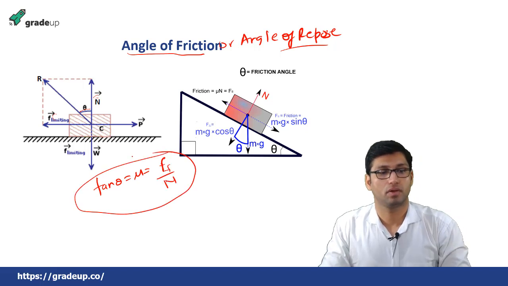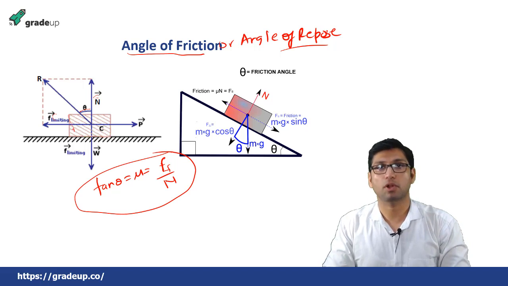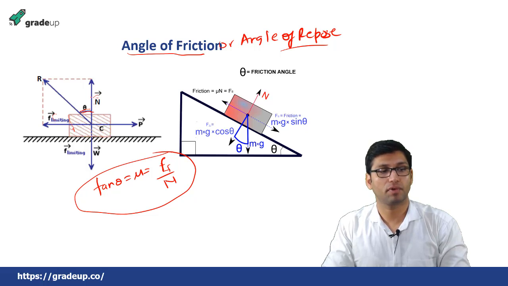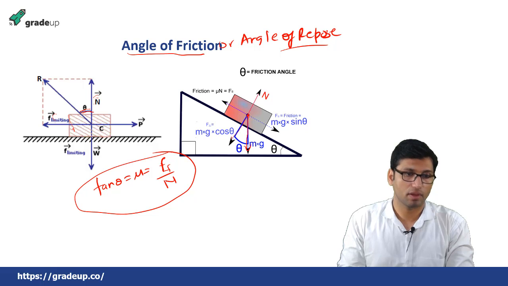Suppose this is a block kept on a horizontal surface. In this case the angle of friction is equal to frictional force over normal force. Now suppose this block is kept on an inclined plane like this. The mg will be acting around the center of gravity, the point where the weight of the body will be acting.